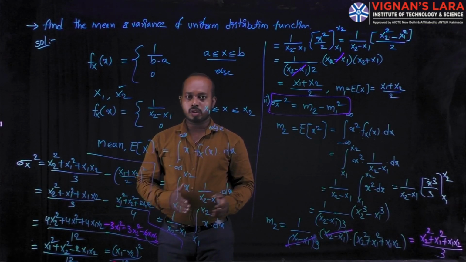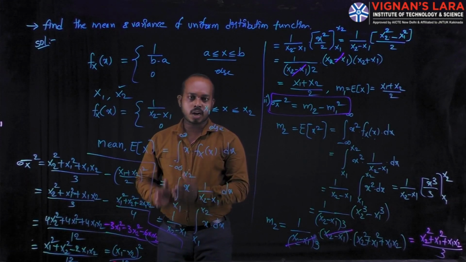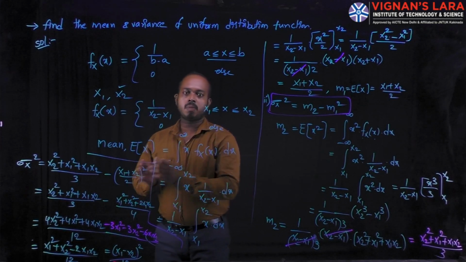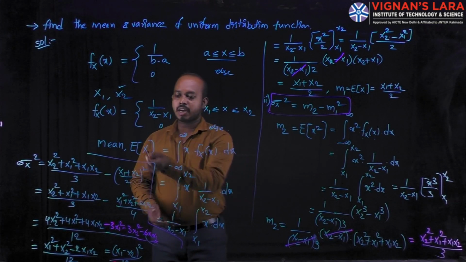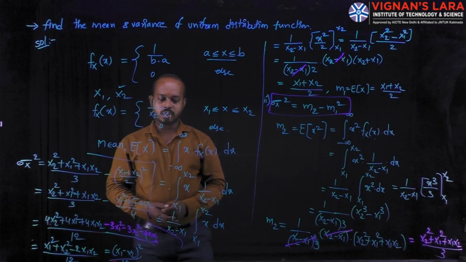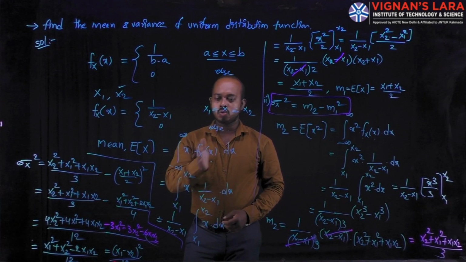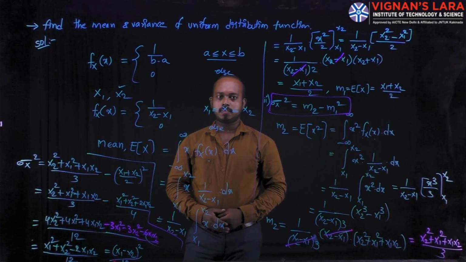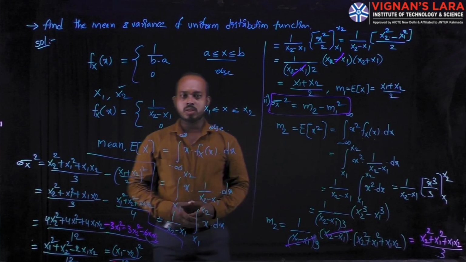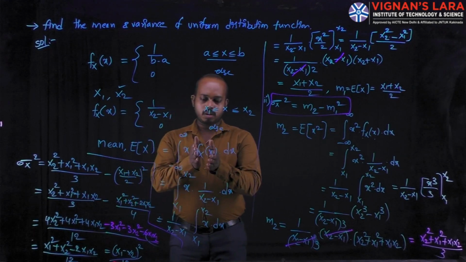That means you can choose the continuous random variable expectation formula. That's why I'm writing the expectation of x is equal to the integral from minus infinity to plus infinity of x into fx of x into dx.